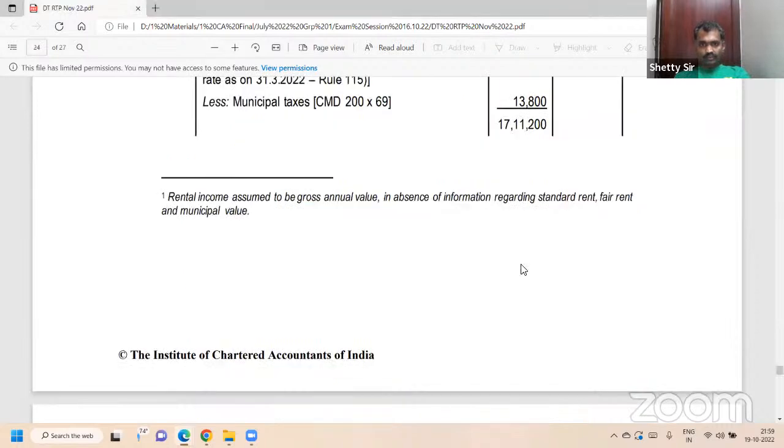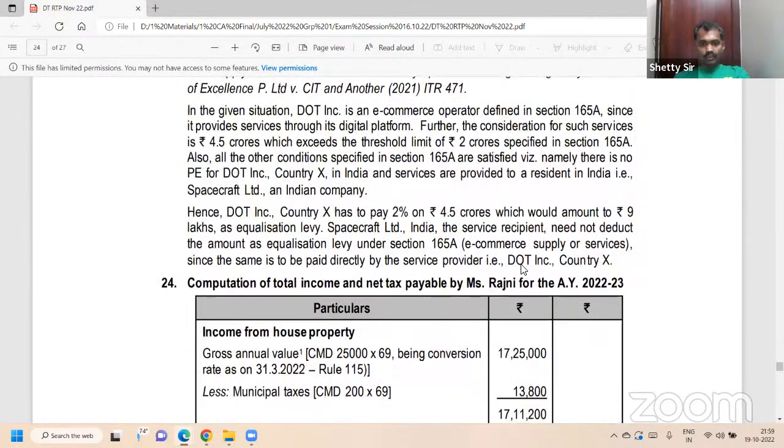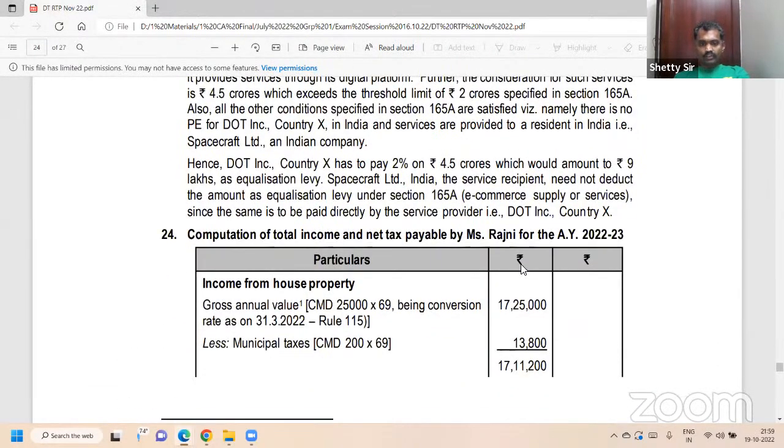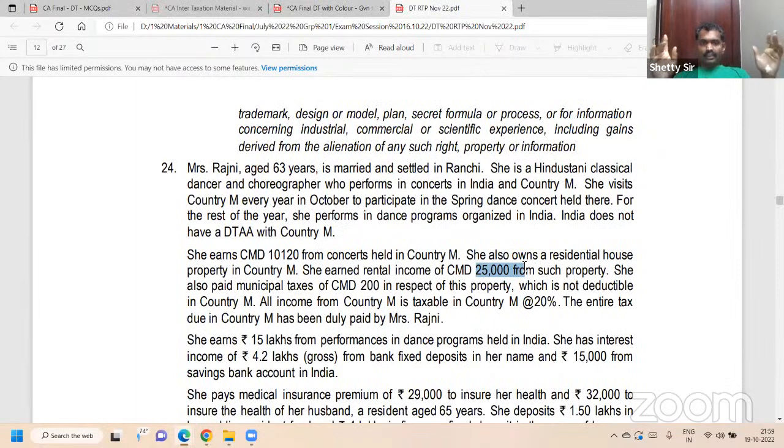25,000 into 69. They are not given other income, so we just miss it. 25,000 into 69. Extra part 17 lakh 25,000. Less: municipal taxes actually paid anywhere in the world. In that country, the municipal tax is not allowed. Why should you bother? For us, anywhere in the world it is deducted. That's municipal tax paid anywhere in the world.